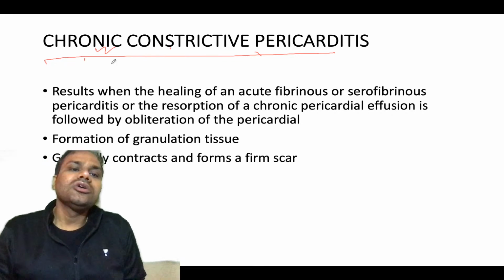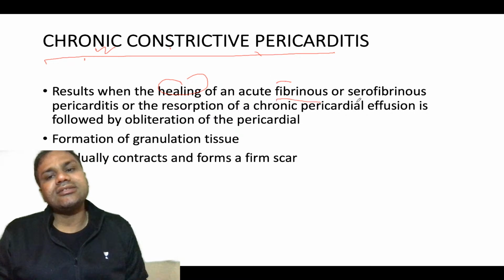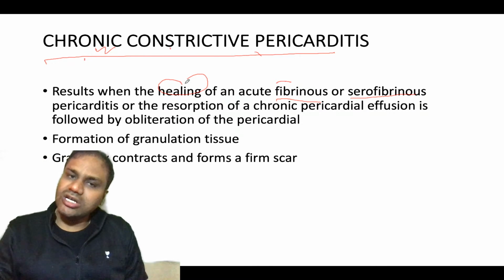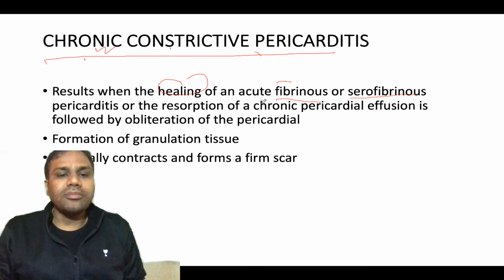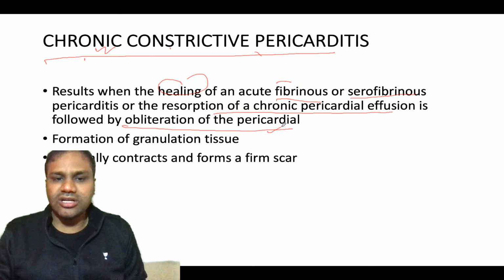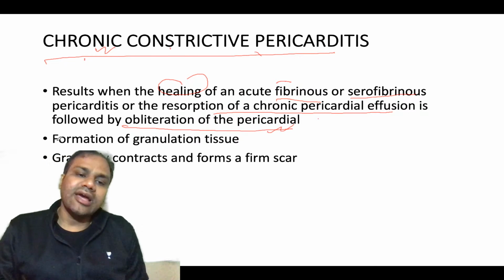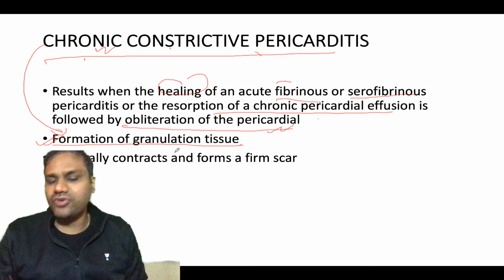Chronic inflammation can occur by healing of an acute pericarditis. The most common acute pericarditis is fibrinous pericarditis and serofibrinous pericarditis. It results from healing of acute fibrinous or serofibrinous pericarditis, or from reabsorption of chronic pericardial effusion, followed by obliteration of the pericardial region. Then there can be formation of granulation tissue, which is a very important part.